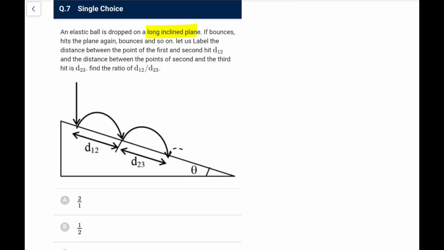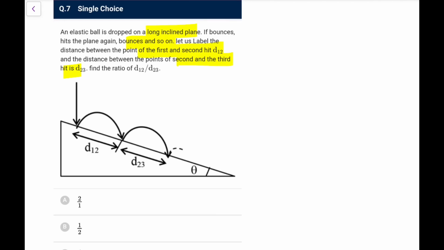Elastic ball is dropped on a long inclined plane. It bounces, hits the plane again, bounces, and so on. Let us label the distance between the point of first and second hit be d1,2 and second and third be d2,3. The ratio of d1,2 and d2,3 is asked. Elastic ball, it means it is talking of the elastic collision. I can make it out.